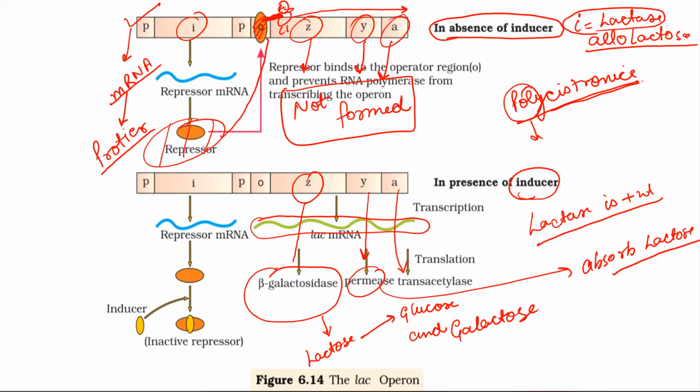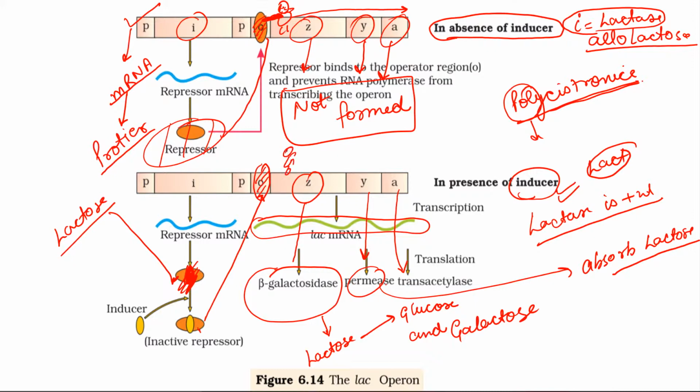In the presence of inducer such as lactose, when inducer is present, lactose is present, it will bind to the repressor protein here, and now this repressor protein will not be able to combine with the operator, and this RNA polymerase will be free to work in this direction.